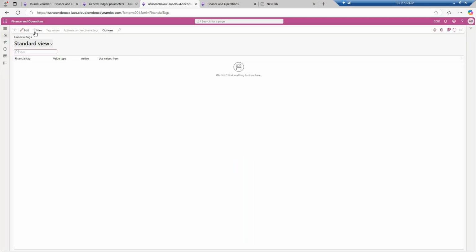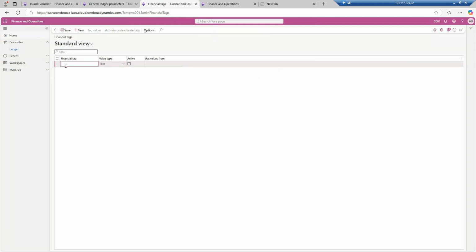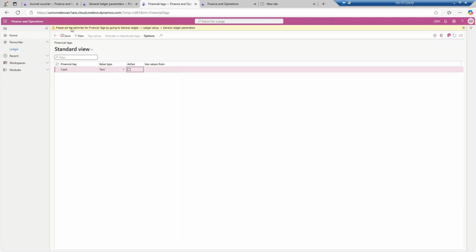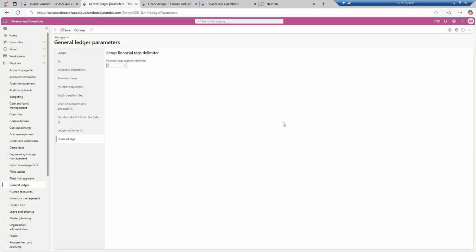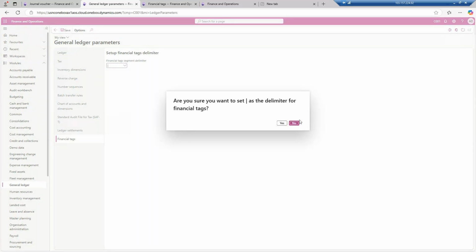Let's add a new button. Financial tag will be cash. Okay, and it is of type text. I will mark it as active. Why is it not allowing to make it active? It is asking to set the delimiter for the financial tag. We have added it. I think I need to save it also. Are you sure you want to set? Yes, this is the reason. Okay, now click on the save button. Now it is saved.